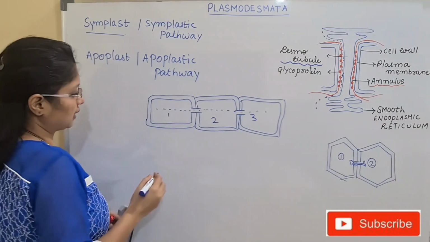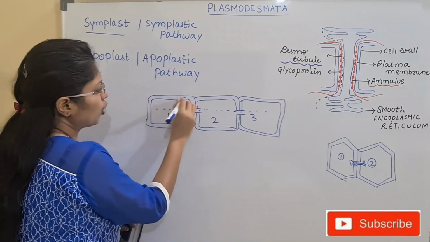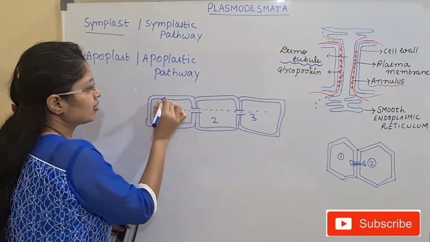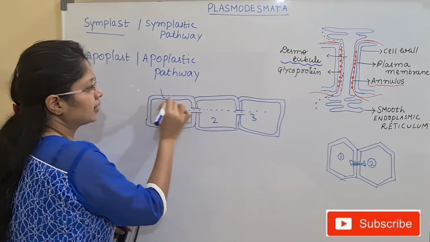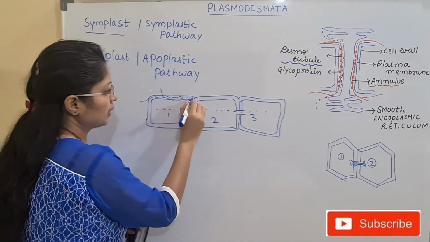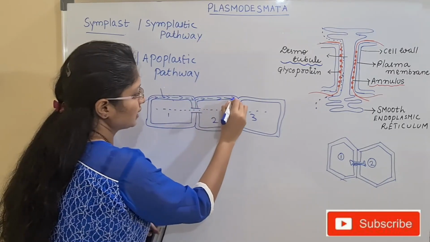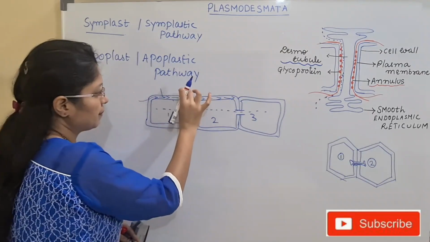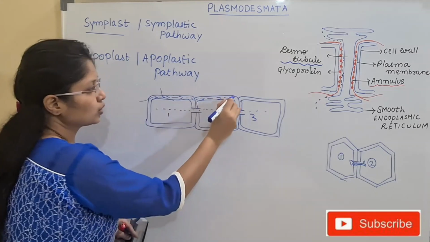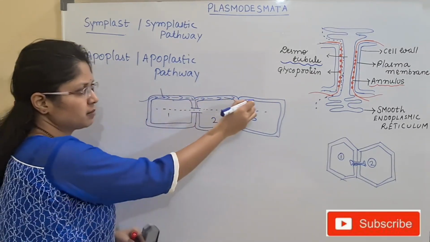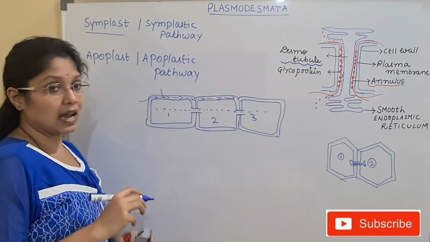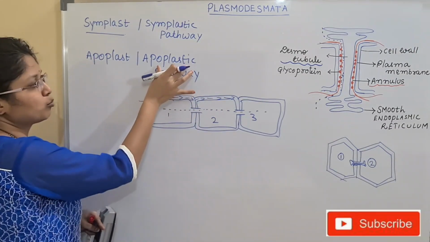Then what is the apoplastic pathway? We have the cell wall region, the space between the plasma membrane and the cell wall. Here there will be a gap. So these are the intercellular spaces through which we have movement again. The movement of molecules will take place in the region of the plasma membrane and the cell wall. The gaps present between the cell wall and the plasma membrane also show movement, and this is the dead continuum. Why? Because protoplasm is absent here. These are intercellular spaces present in between the membranes, and such a pathway we call the apoplastic pathway.